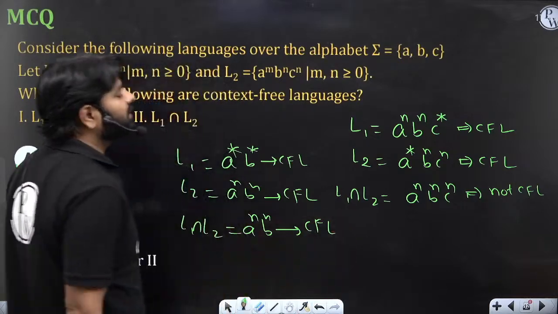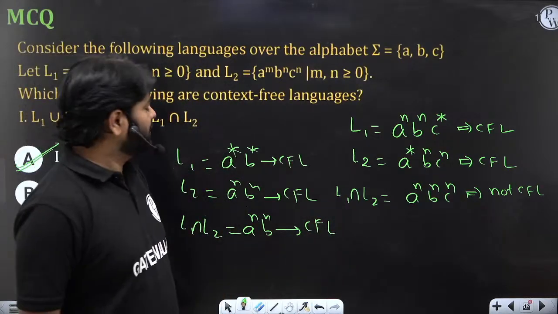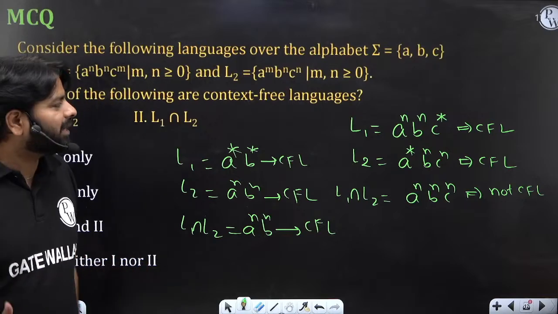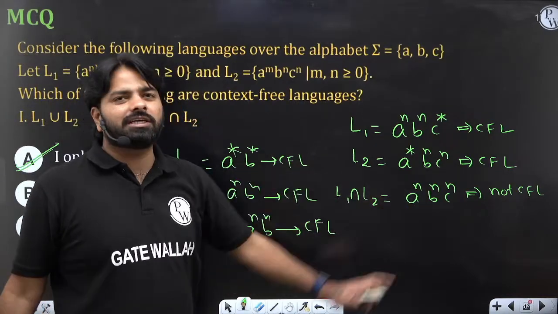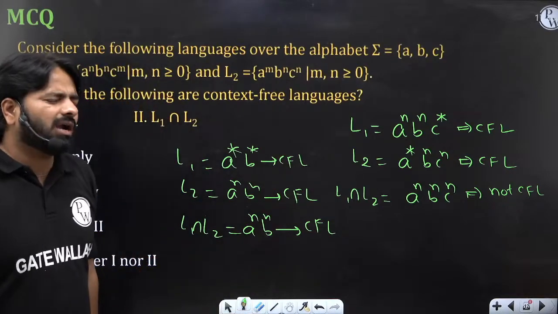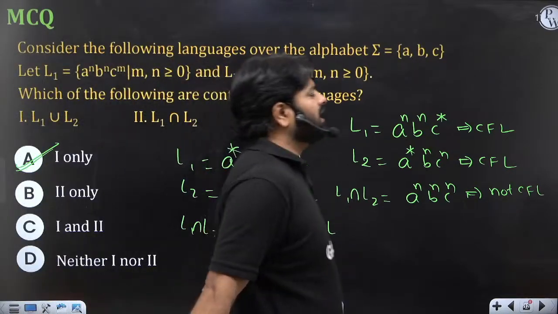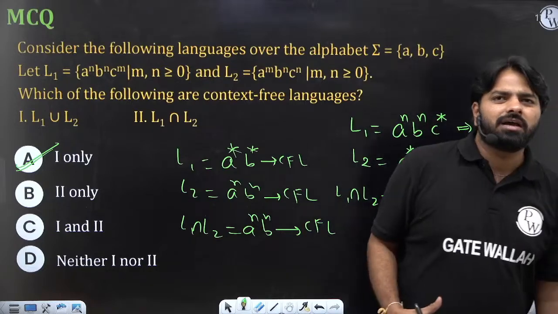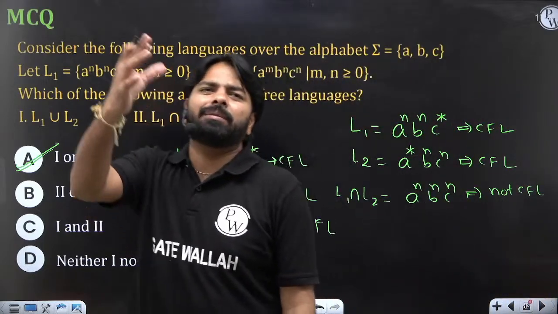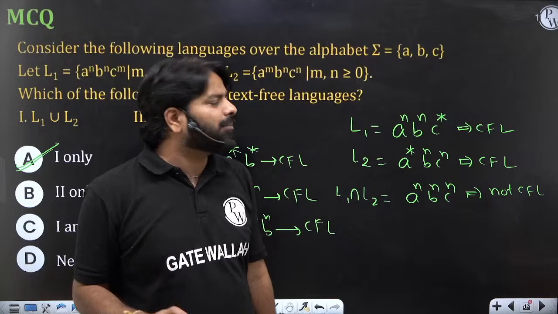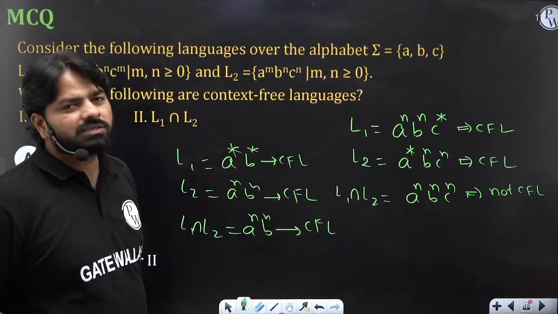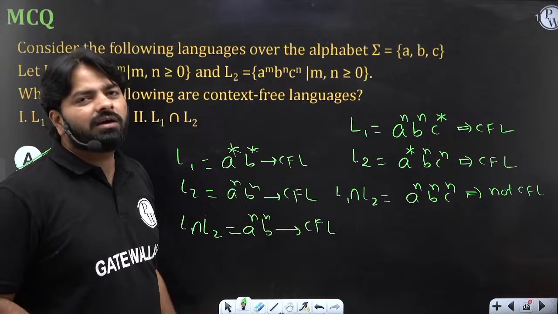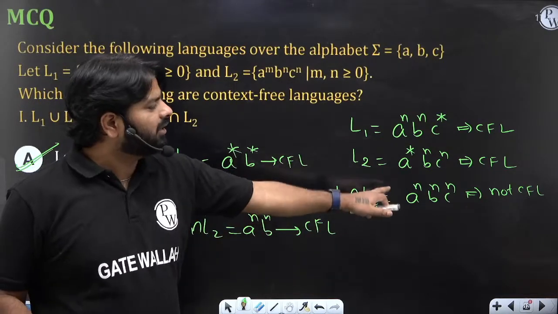Don't depend on the closure property at all, because when not closed, the result may be CFL, maybe not CFL. So you should be very careful. Not closed doesn't mean not CFL. Not closed means at least one example exists that will be not CFL, but all the examples need not be not CFL. Look at this: both are CFLs, and CFL intersection CFL gave you a CFL here, but there you got a not CFL.